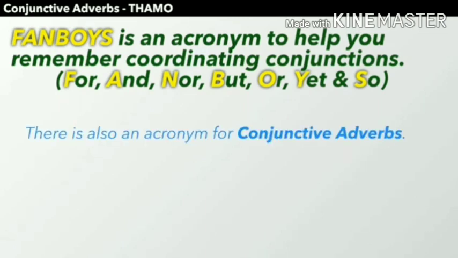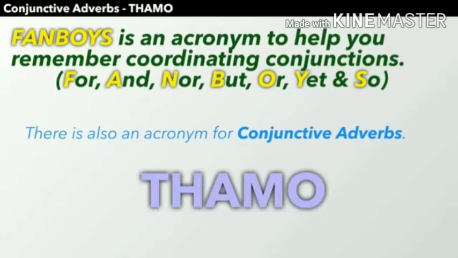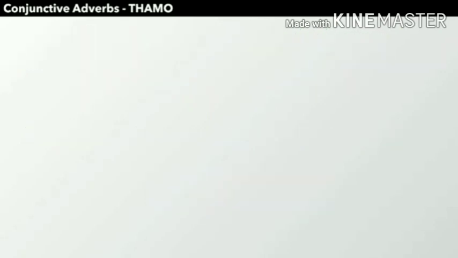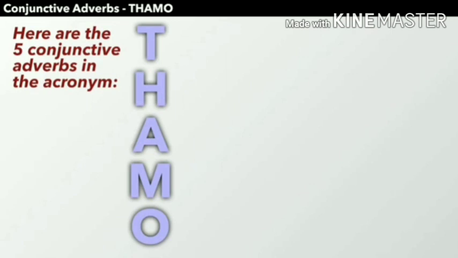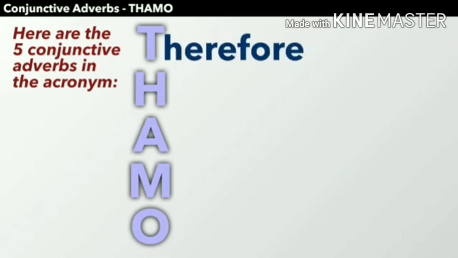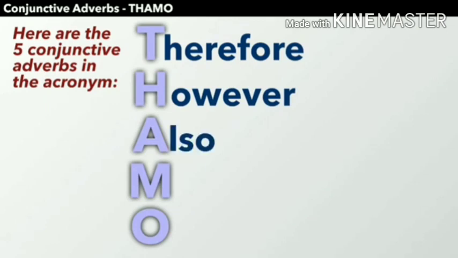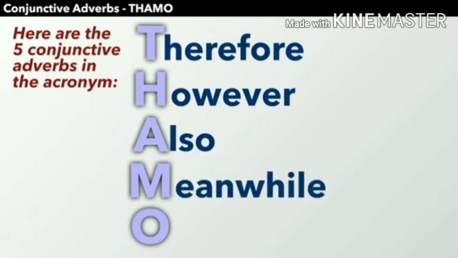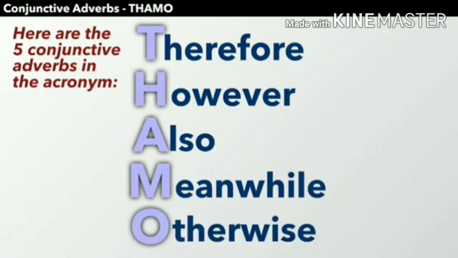There is also an acronym for conjunctive adverbs. What is the acronym? THAMO. Here are the five conjunctive adverbs in the acronym: T for therefore, H for however, A for also, M for meanwhile, O for otherwise.